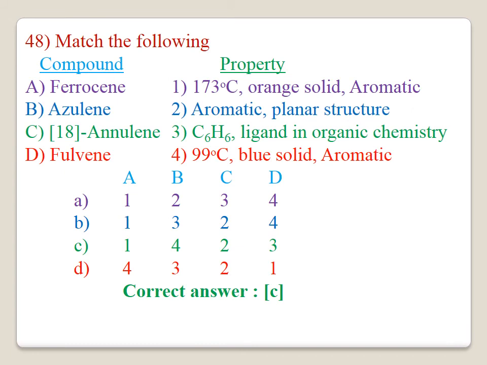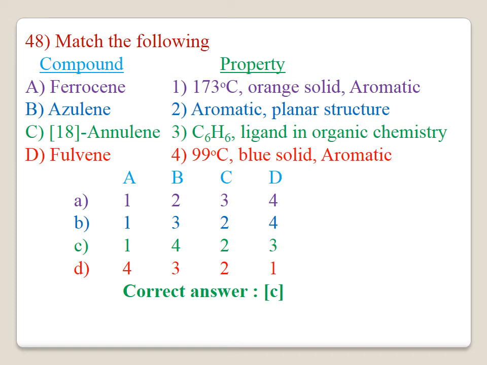48. Match the following. The compounds are given and the properties are also given. You have to compare the compound with their property. The correct answer for this question is C. Ferrocene is 170 degrees C, orange solid, aromatic, and azulene is 99 degrees C, blue solid, aromatic, and aulene is aromatic planar structure, and fulvene is a C6H6 ligand in organic chemistry.